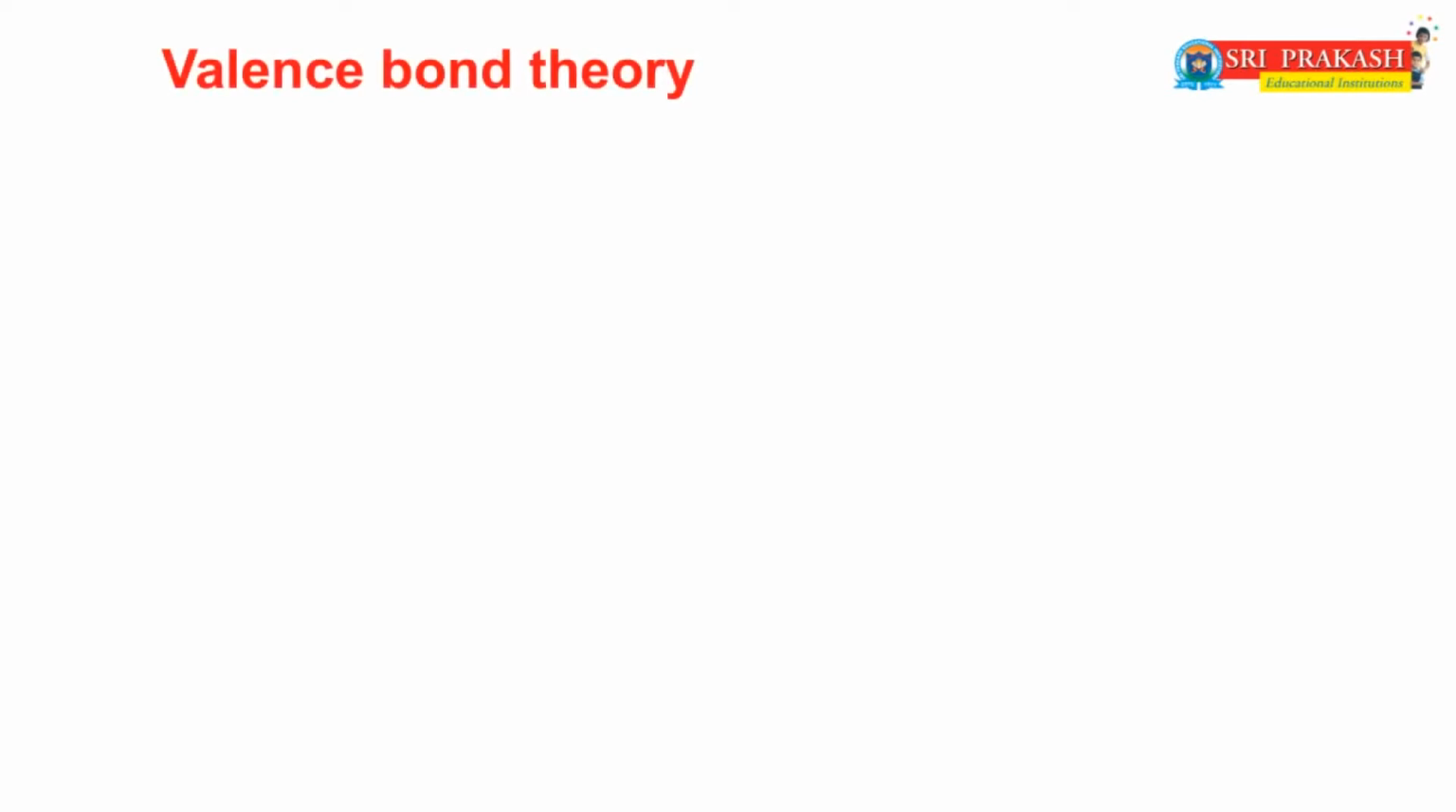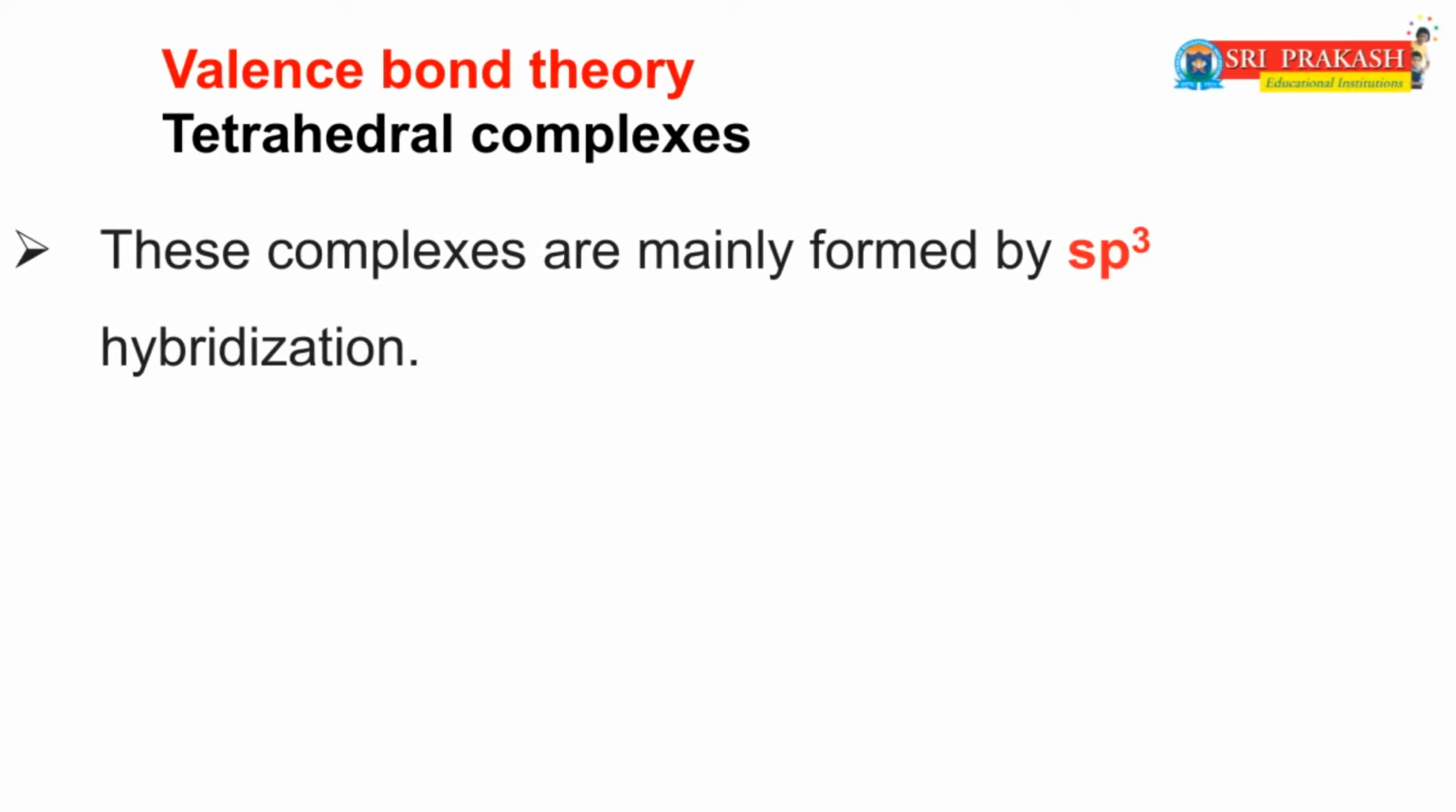Dear friends, in the last session we learned about the outer orbital octahedral complexes with examples. Now in this session we will discuss another type of complex compounds, tetrahedral complexes, with examples. The tetrahedral complexes are mainly formed due to sp3 hybridization.